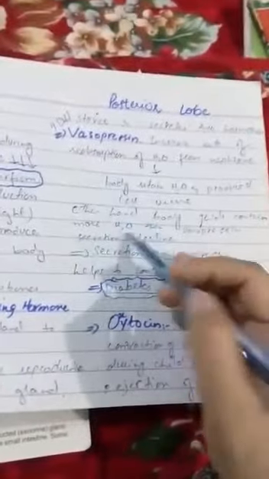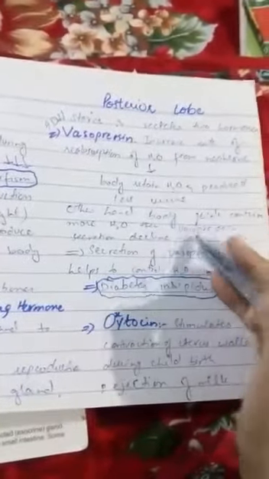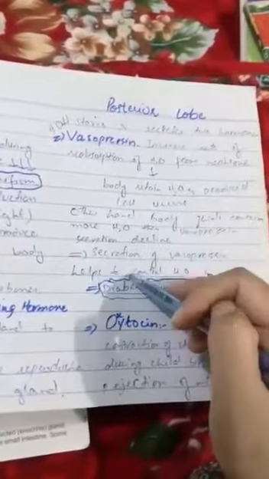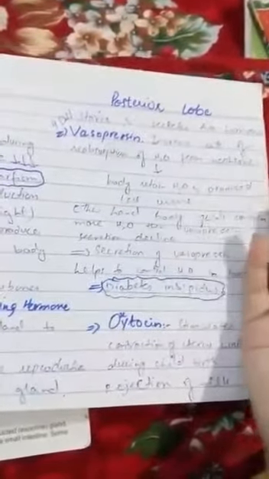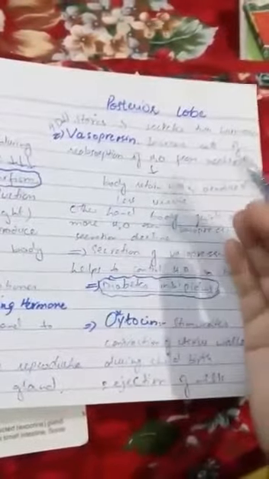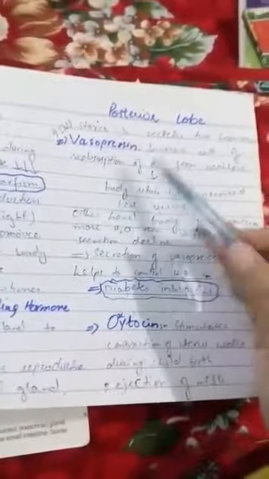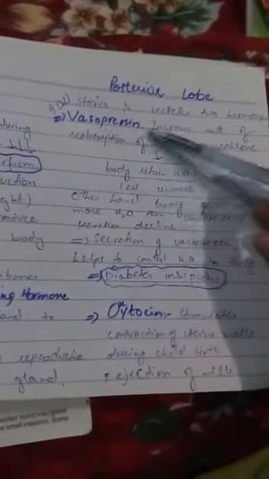But on the other hand, when the body fluids contain more water molecules, the secretion of the vasopressin hormone declines, so that a high amount of urine can be produced. Both the lower amount of urination and the higher amount of urination are controlled by the vasopressin hormone. So it proves that the vasopressin hormone is important for proper kidney functioning.